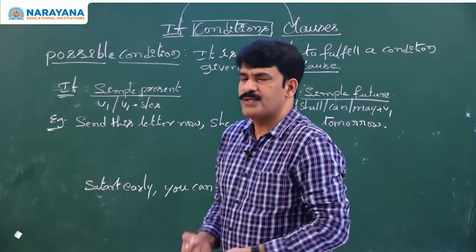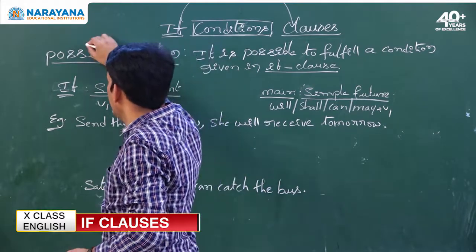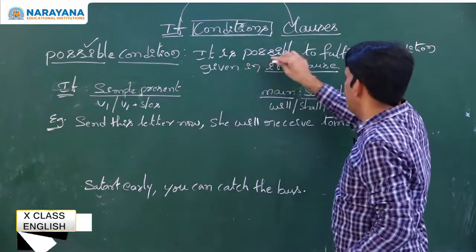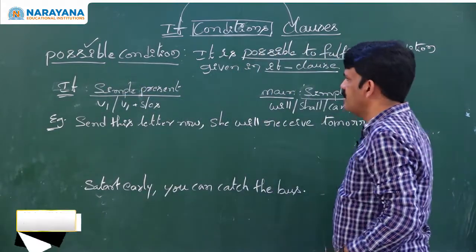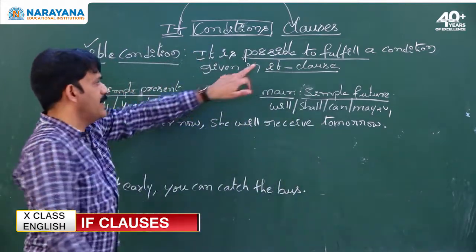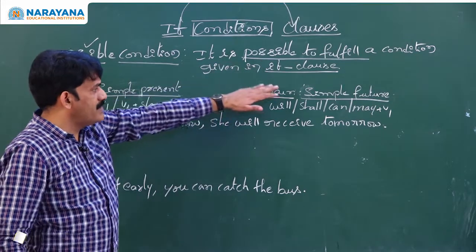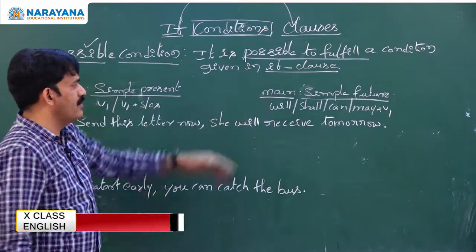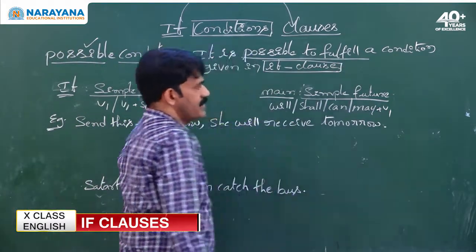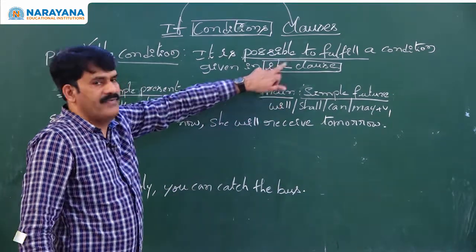Coming to possible condition. What is possible condition? The word possible itself gives the meaning. It is possible to fulfill. It is possible to happen. The word possible itself gives the meaning. Now it expresses the possibility of a condition which is given in the if clause. So possible condition shows the possibility of the condition to be fulfilled.